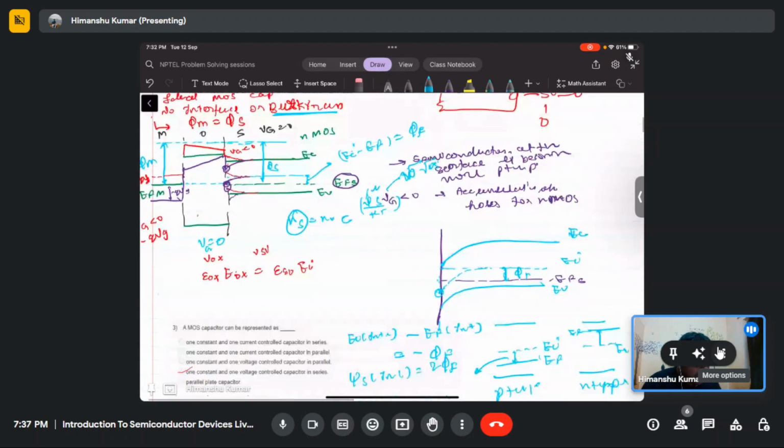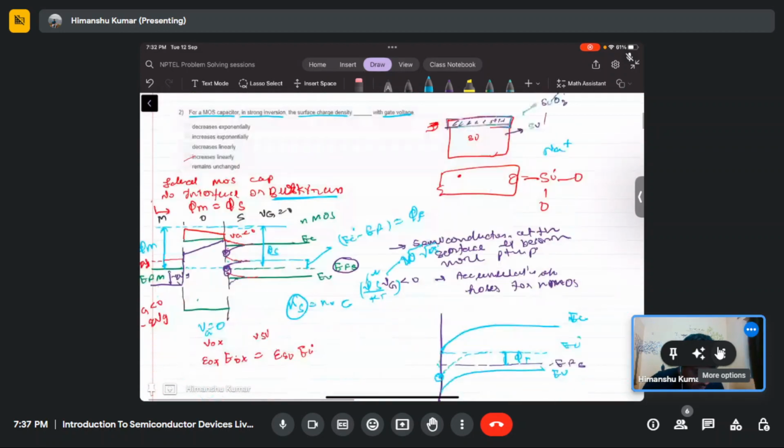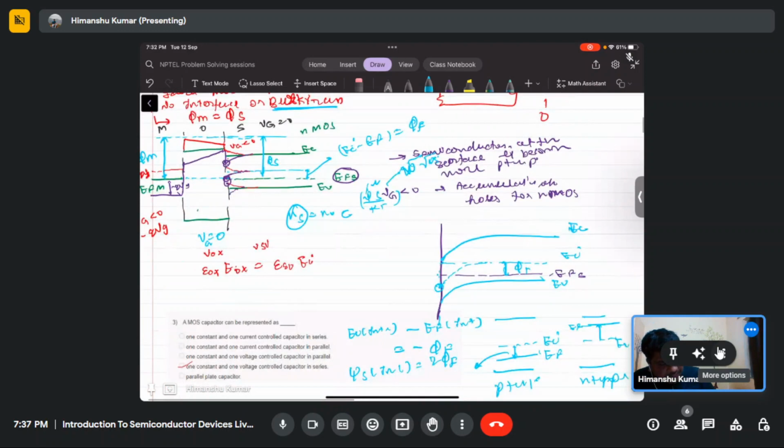So after the inversion, since this charge is an exponential function of the surface potential, the surface potential will change very little compared to the charge change.